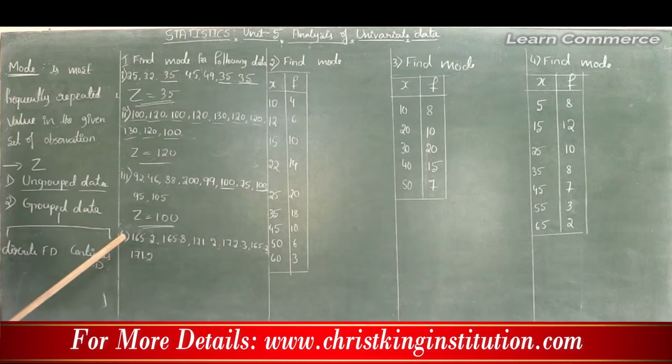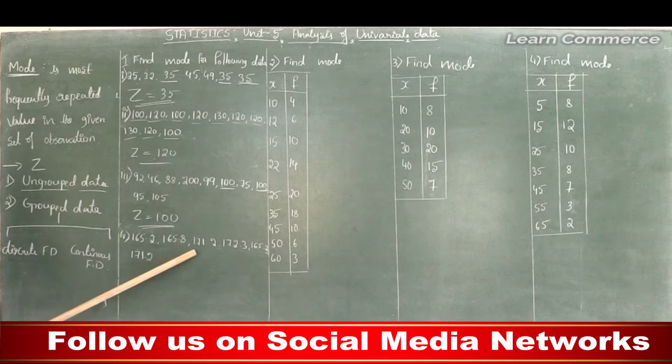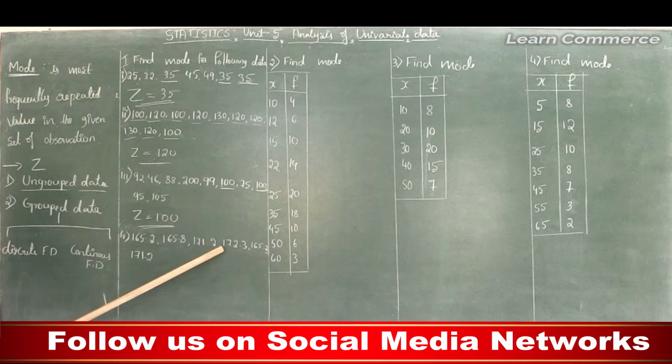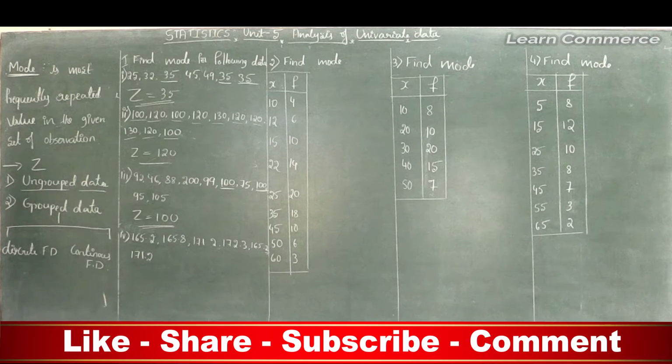Next, problem number 4. The given set of observations is 165.2, 165.8, 171.2, 172.3, 165.3 and 171.2.